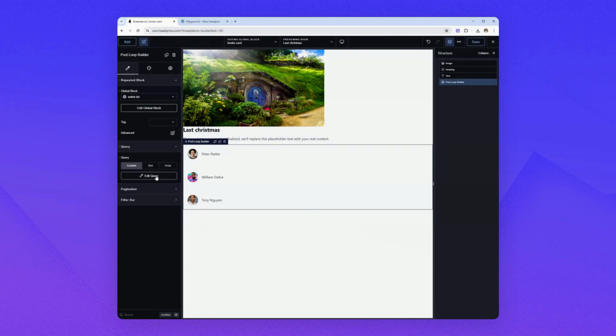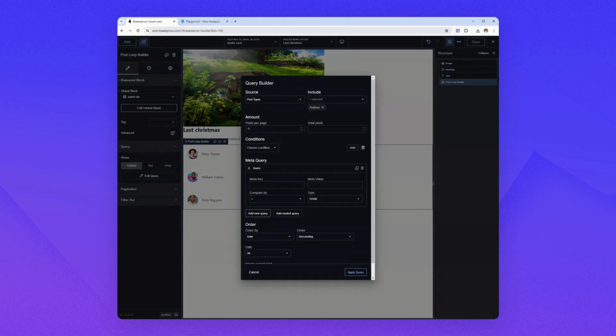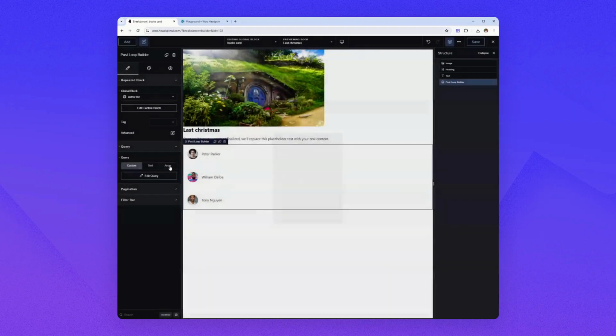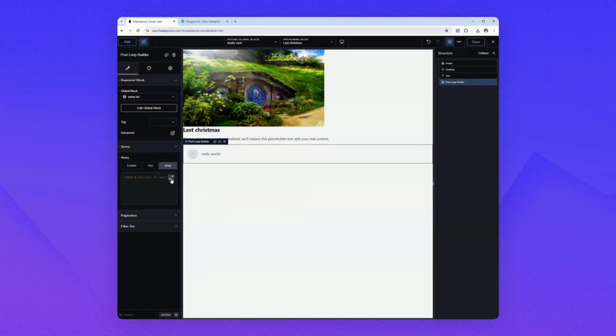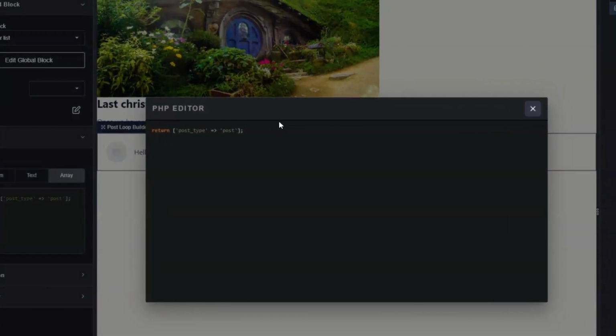As for the custom query, I think it's not possible to do it here, so we need to go to array and write it manually. As for post type, here we want to display authors.